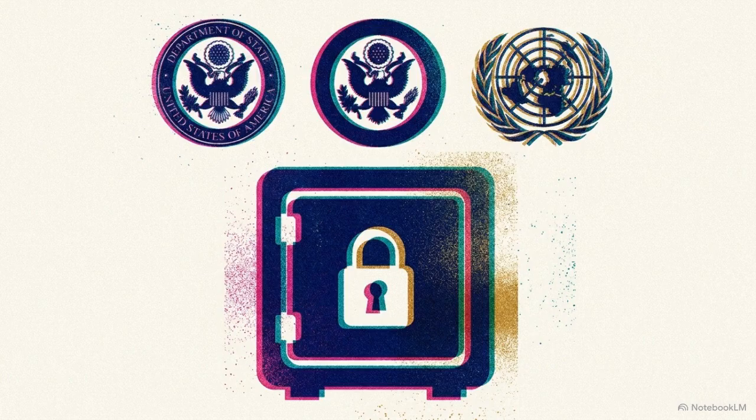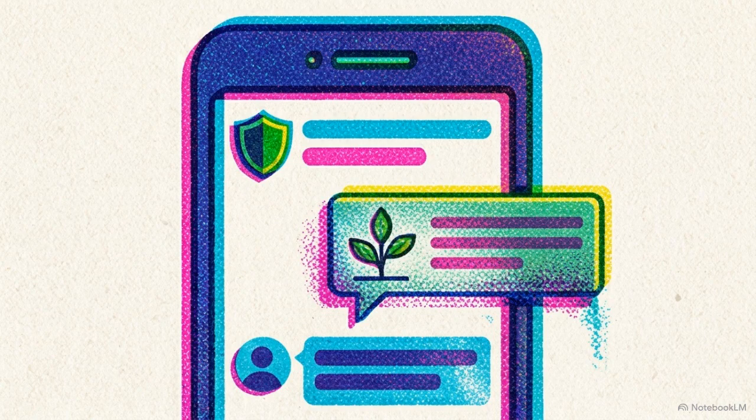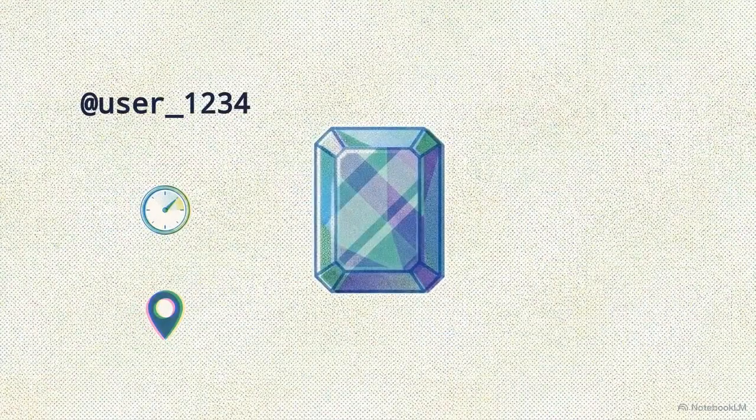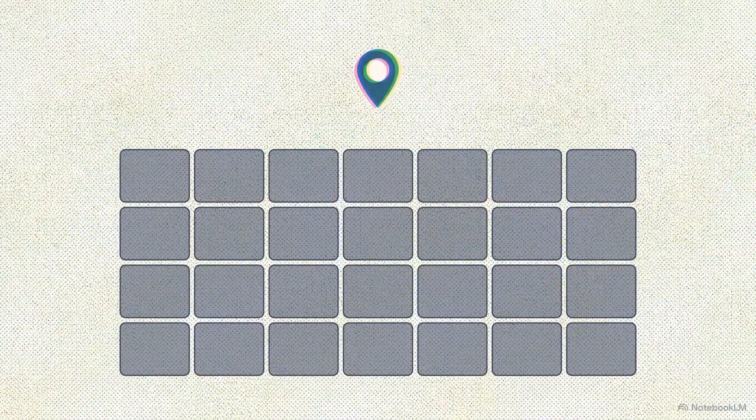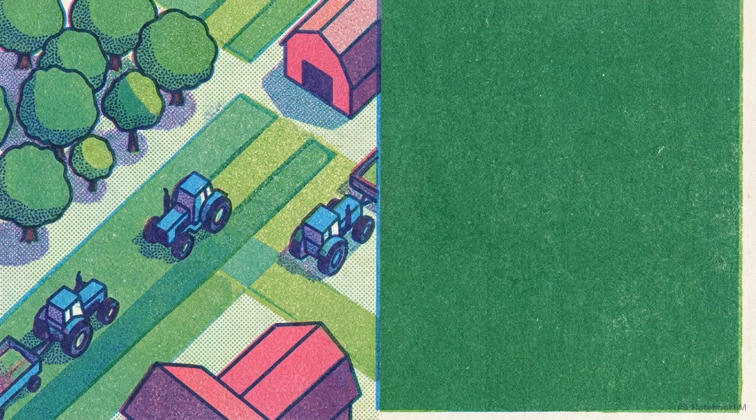For this data stream to be utilized by federal agencies or international organizations, it cannot resemble a social media database. It must be private by design. Before any record is stored, the incoming data passes through a SHA-256 cryptographic hash. This irreversibly strips away all personally identifiable information, leaving behind only the raw environmental signal. The backend then snaps these individual coordinates into a standardized county-level FIPS grid. This deliberate abstraction prevents the tracking of a specific farmer or an individual parcel of land, while preserving the exact regional resolution required for large-scale analysis.